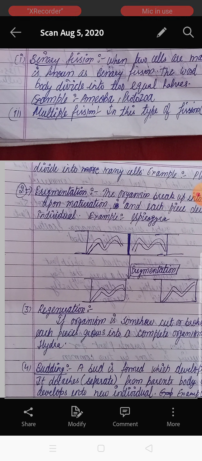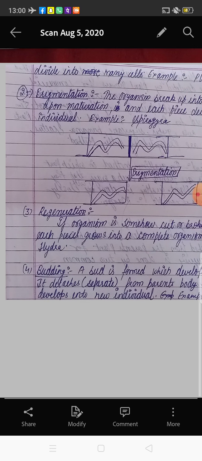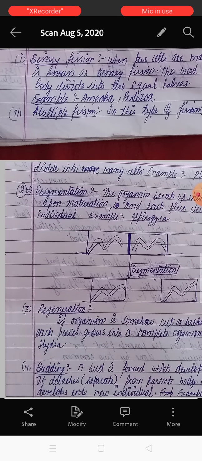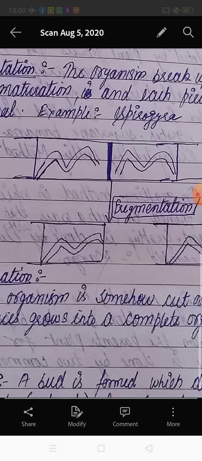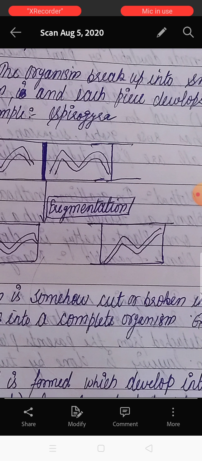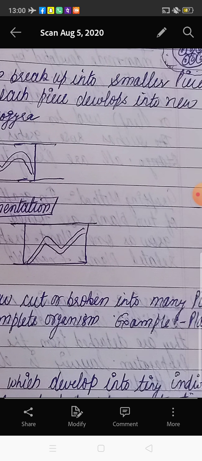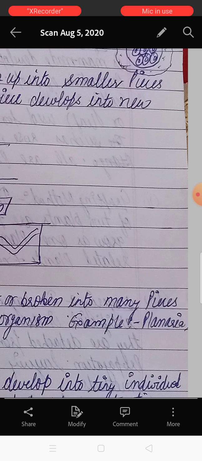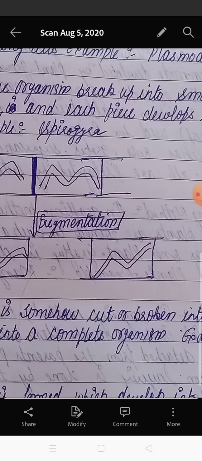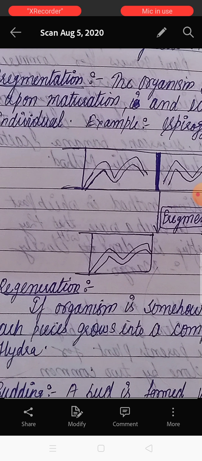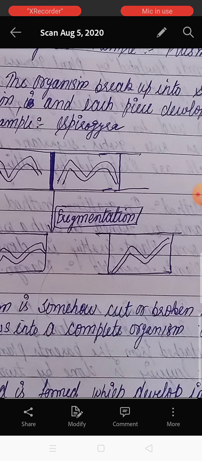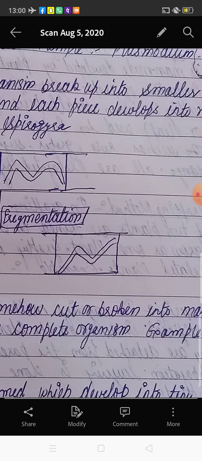Now the second type of asexual mode of reproduction is fragmentation. What do you mean by fragmentation? It means one body breaks up into smaller pieces upon maturation, when it is able to divide. It breaks only when it is mature, into smaller pieces.